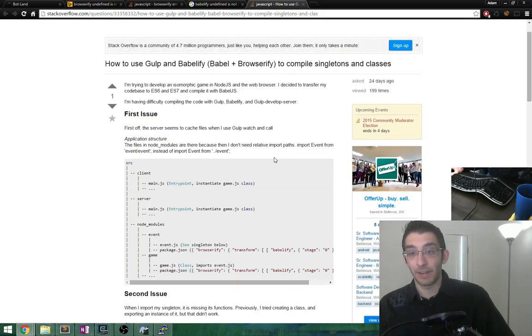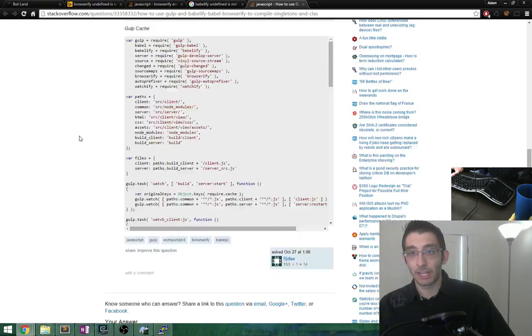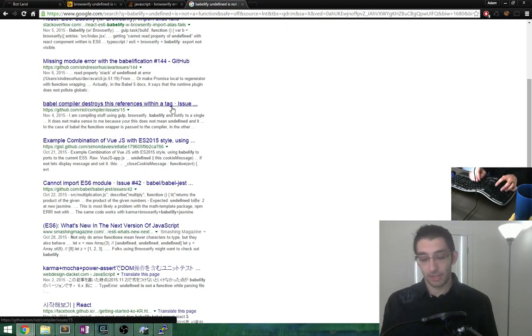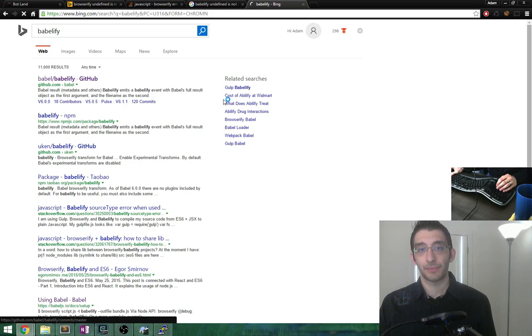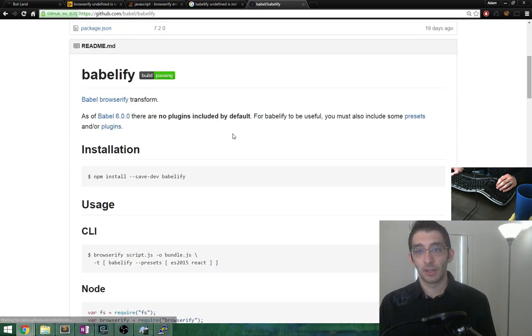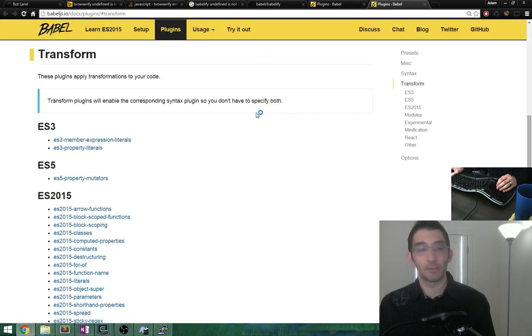Because I have an empty file, so for this to not work seems very weird. It could be any number of things. Okay, yeah, let's take a look at Babelify. Babel Browserify transform. As of this, there are no plugins included by default. For Babelify to be useful, you must also include some presets and/or plugins. Yeah, and then these are the Babel pages.